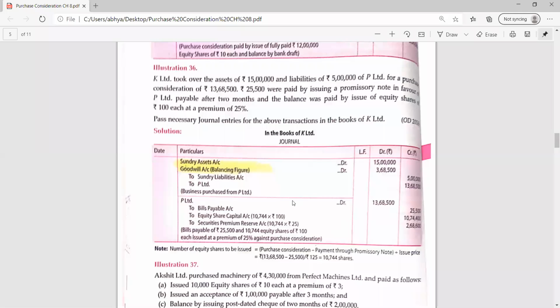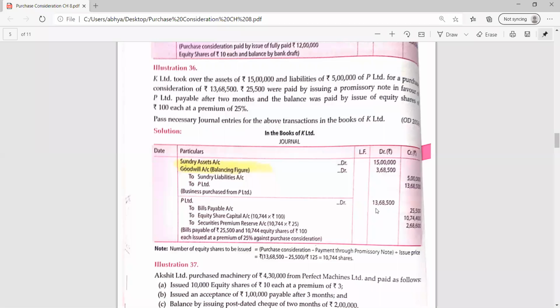So now BP, it is very much clear, 25,500. The amount of BP is already given. Now the balance was paid by issue of equity shares. So we have to find out the balance amount. So how could this balance be found out? 13,68,500 minus 25,500. Okay. So what will be the balance amount?